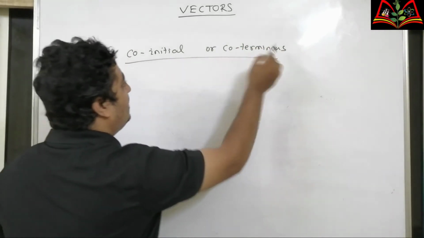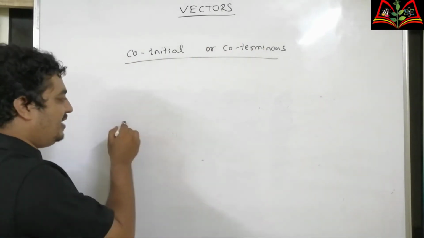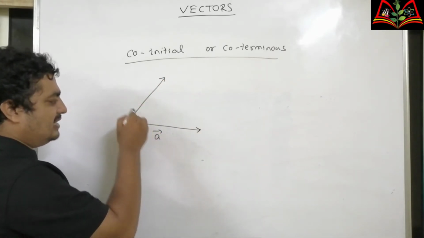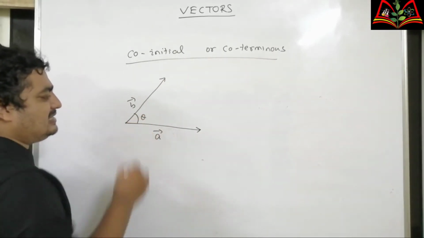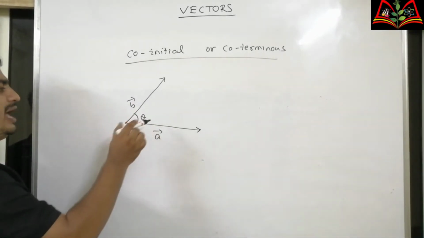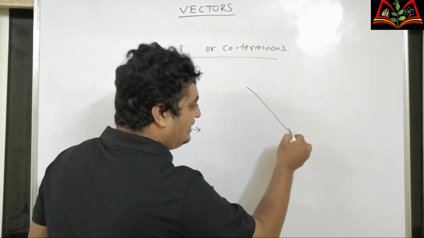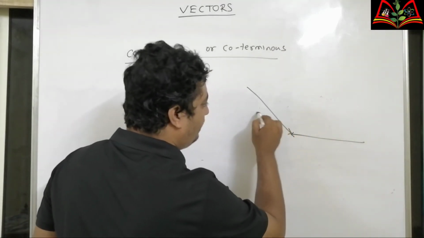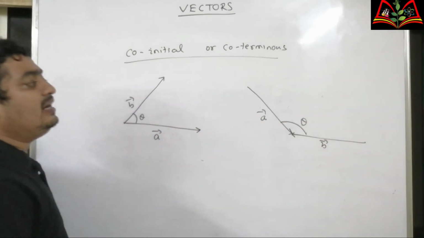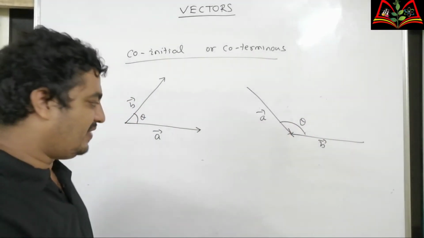Without making the vectors co-initial or coterminous, you cannot find the angle between the vectors. Now, if these are two vectors A and B, this angle is theta. These two vectors are co-initial vectors, so the angle between the vectors is theta. Let this be A, this be B. In this case also, these two vectors are coterminous vectors. So theta is the angle between the vectors.